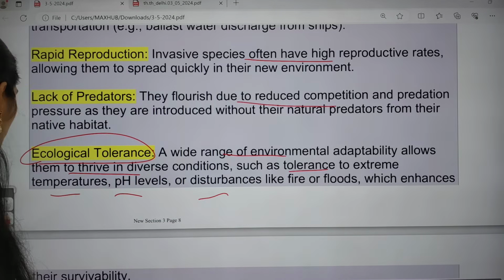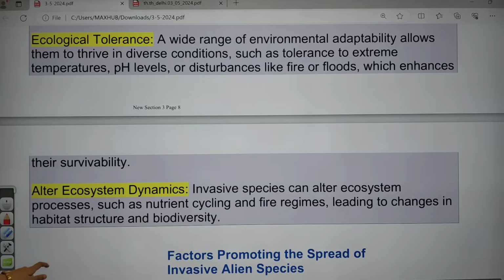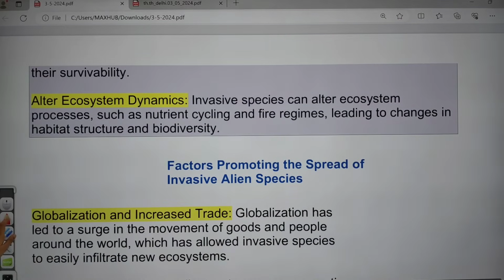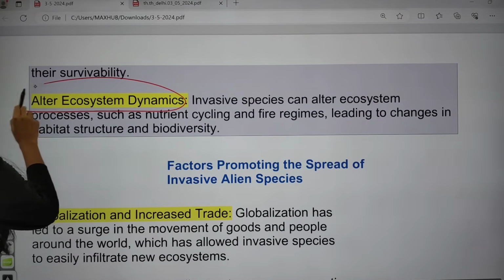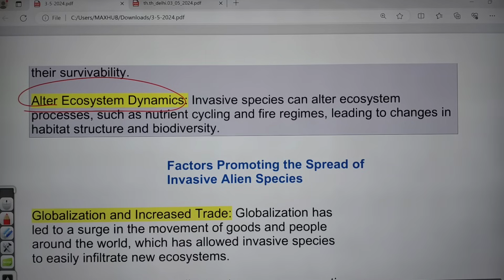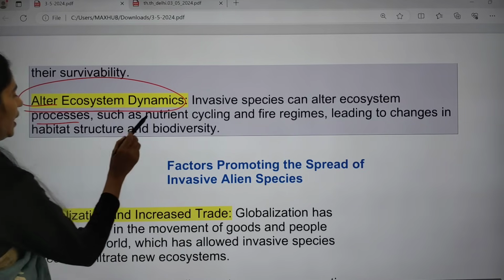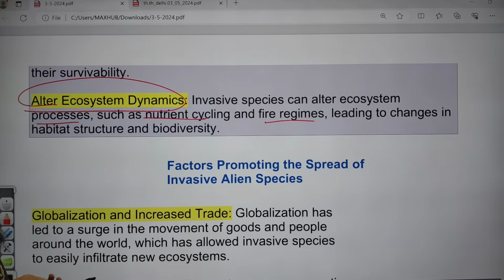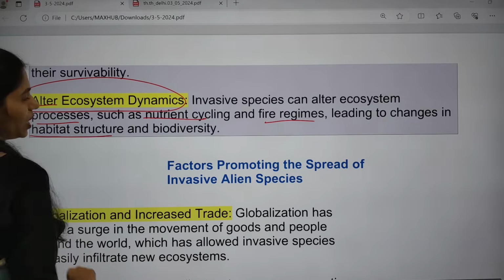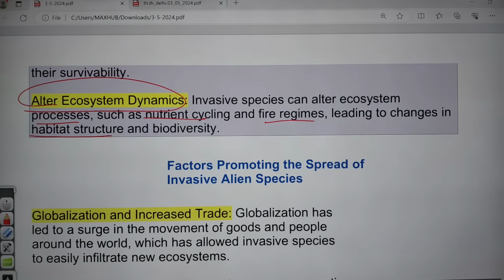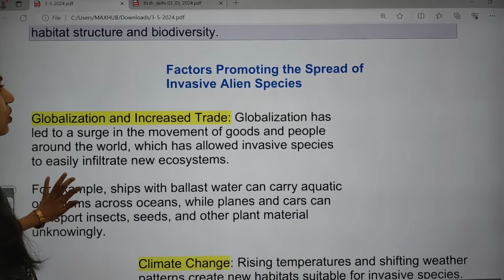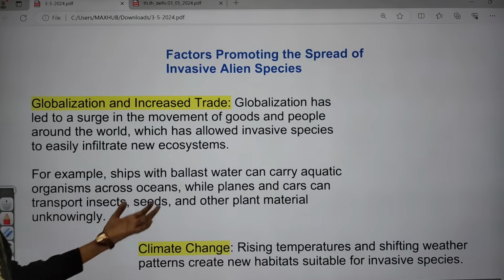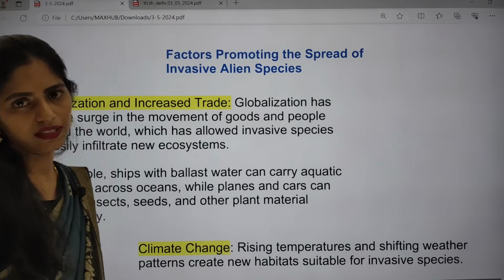This enhances their survivability, and they also alter ecosystem dynamics, because invasive species can alter ecosystem processes like nutrient cycling and fire regimes, leading to changes in habitat structure and biodiversity. So I want to let you know which factors promote the spread of invasive alien species.